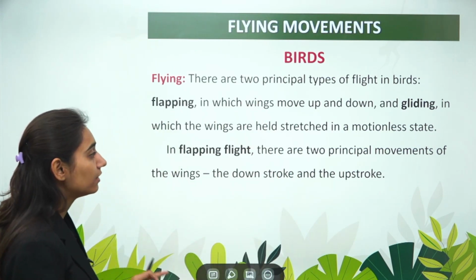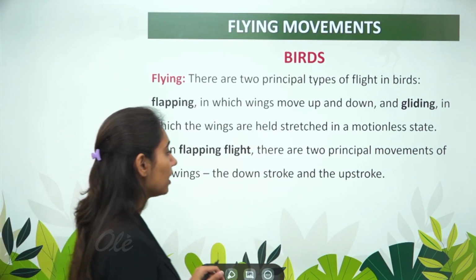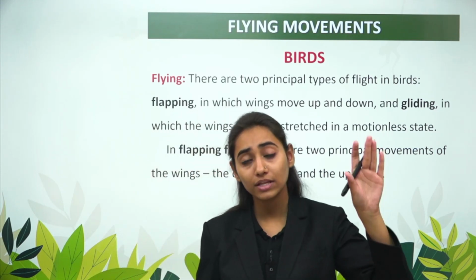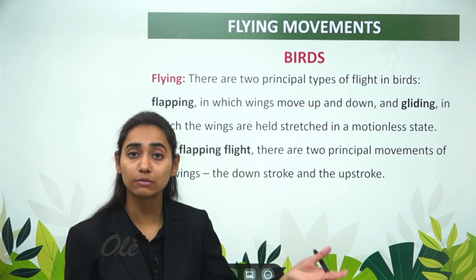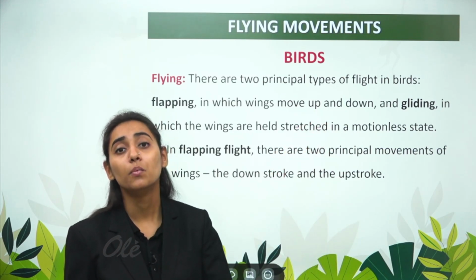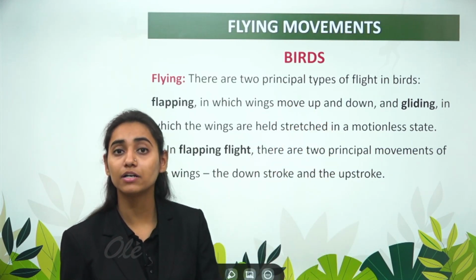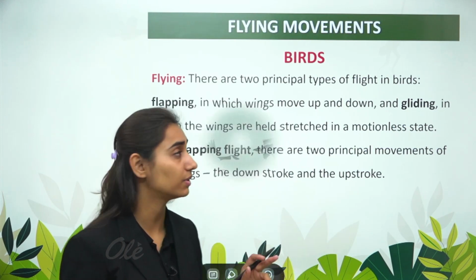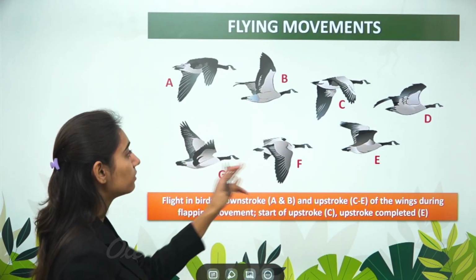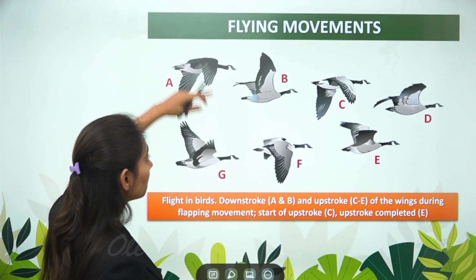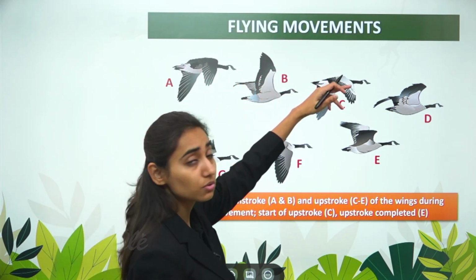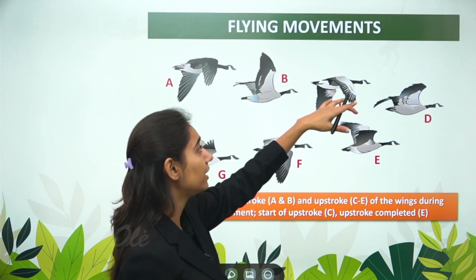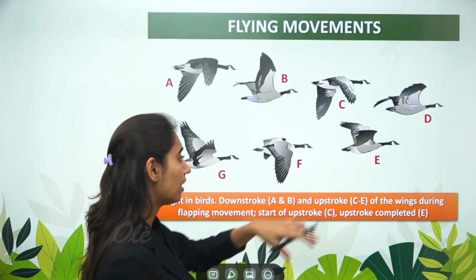In flapping flight, there are two principal strokes, the downstroke and the upstroke. When the bird does a downstroke, it means the bird is moving upward. When the bird does the upstroke, it means the bird is moving downwards, and vice versa. So this is how the bird shows movement. When it is doing the upstroke, it means the bird is going upwards, and when it is showing upstroke, it means the bird is coming downwards.